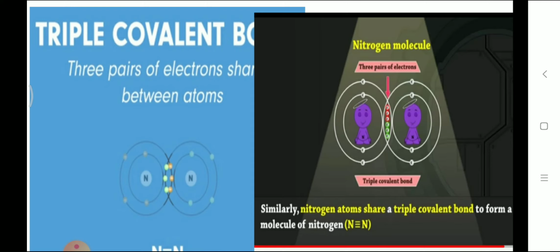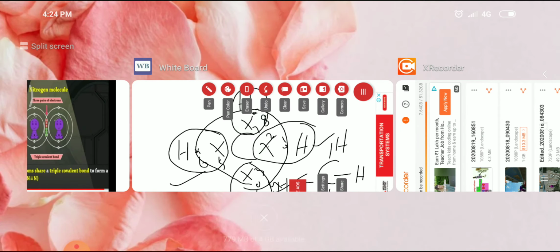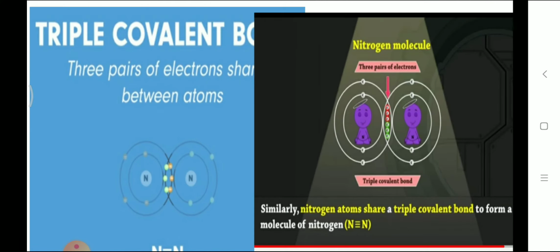In the case of nitrogen, it has 5 electrons in the outermost shell and needs 3 more electrons. In nitrogen molecule formation, they will share 6 electrons, that is 3 pairs of electrons. So they are known as triple bond compounds. The 3 pairs of electrons are sharing. This is known as a triple covalent bond. Okay, is it clear?